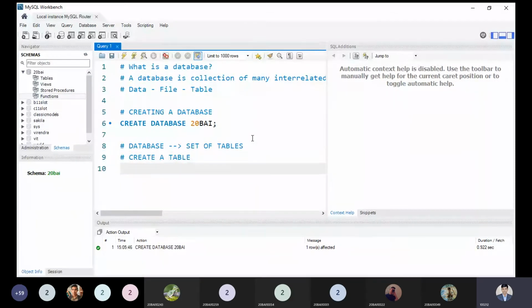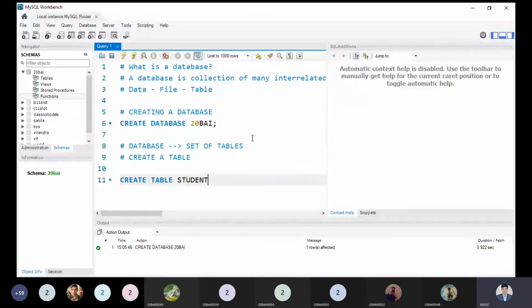Our first objective is to define everything, because our data will be recognized by the tables only. So we are creating a table. What is the syntax? It is a very simple syntax. First, we have to use the create keyword, like we have seen when creating a database. So create table. Create table are the keywords. And what is the name of the table I want to give? I want to give my table name as student.